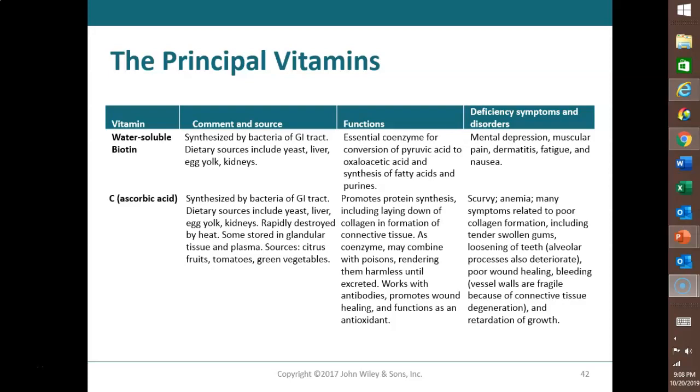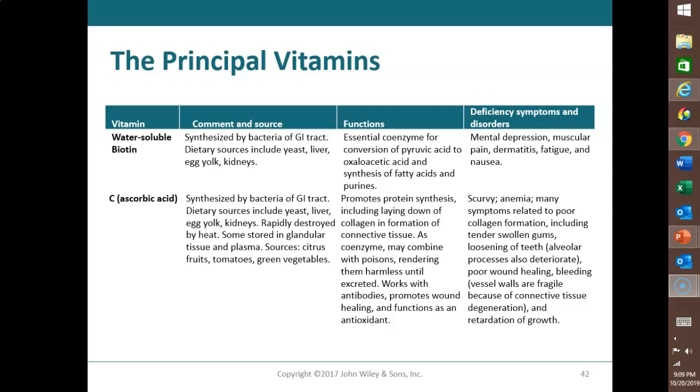And our second major classification of water-soluble vitamins is vitamin C. Of course, vitamin C we know we get from a lot of our citrus fruits and some of our vegetables. Vitamin C is important in making proteins, especially the collagen that is used in the formation of connective tissues. So deficiencies of this can lead to scurvy,